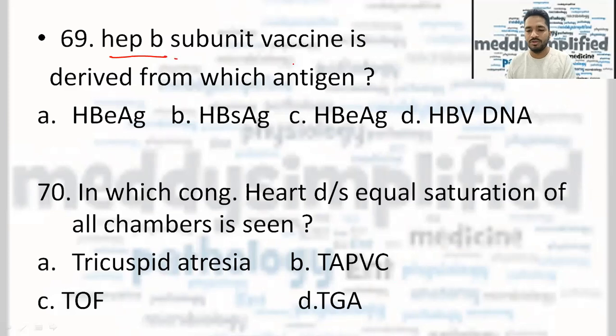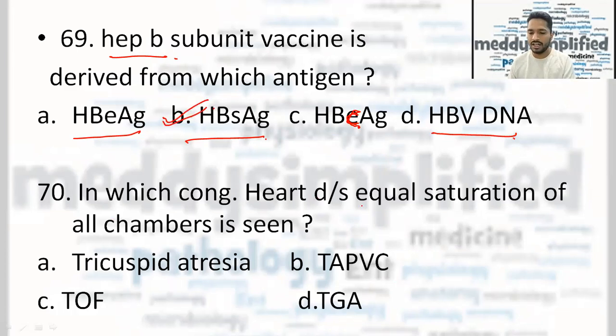Hepatitis B subunit vaccine is derived from which antigen? HBE antigen, HBS antigen, HBC antigen, and HBV DNA. The correct answer here is HBS antigen.